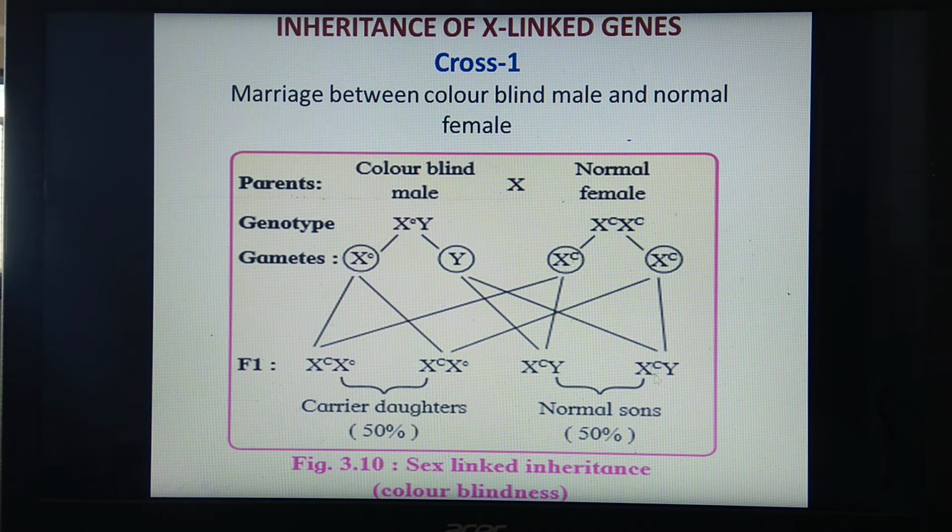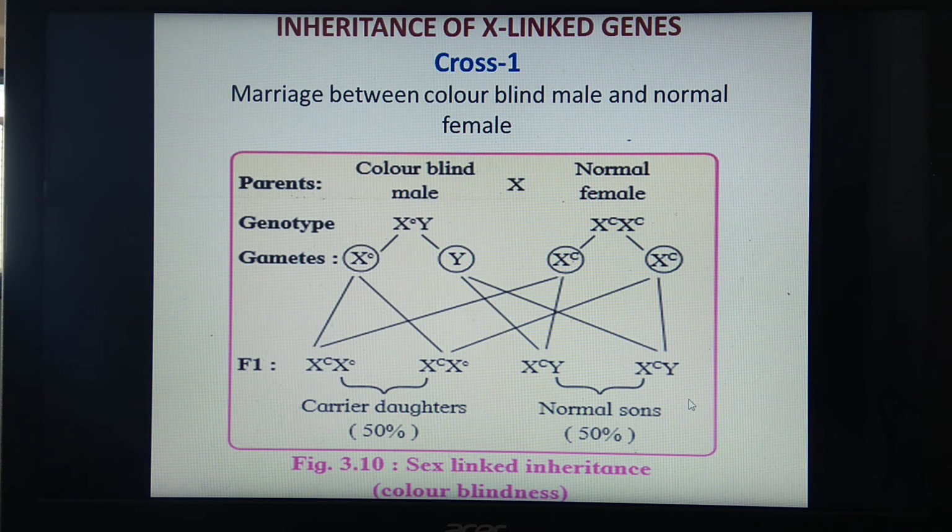That means we can say that the gene for color blindness from male is transferred to females. So remember this in cross one: gene for color blindness from male is transferred to female. And what is the result of this cross? We have got carrier daughters and normal sons in 1:1 ratio.